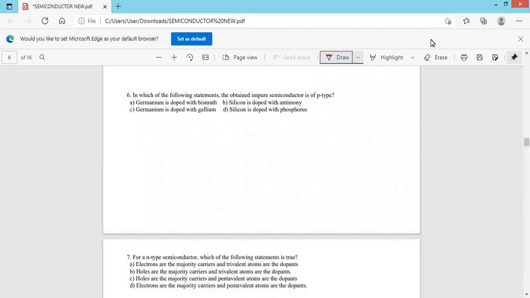Next one, sixth one. In which of the following statements is the obtained impure semiconductor of P-type? Germanium is doped with bismuth. Bismuth is pentavalent, therefore it gives rise to N-type semiconductor. Silicon is doped with antimony. Antimony is also pentavalent, therefore it also gives rise to N-type semiconductor. Germanium is doped with gallium. Gallium is a trivalent impurity.